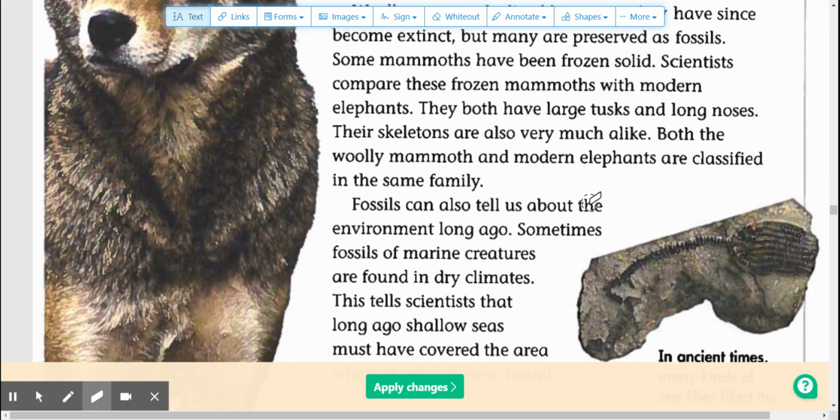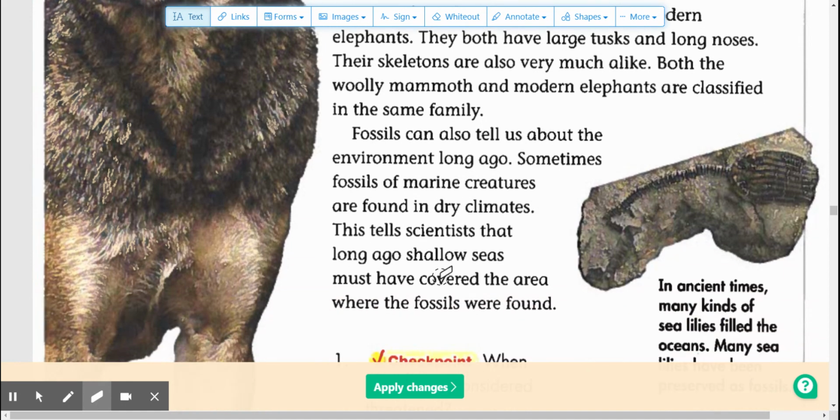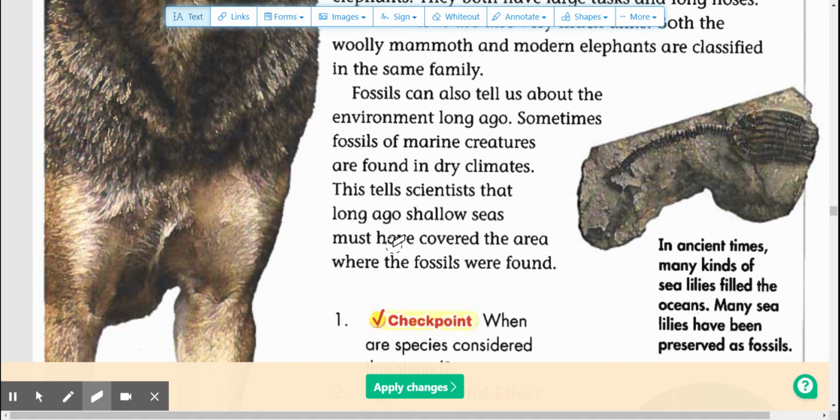Fossils can also tell us about the environment long ago. Sometimes fossils of marine creatures are found in dry climates. This tells scientists that long ago, shallow seas must have covered the area where fossils were found.